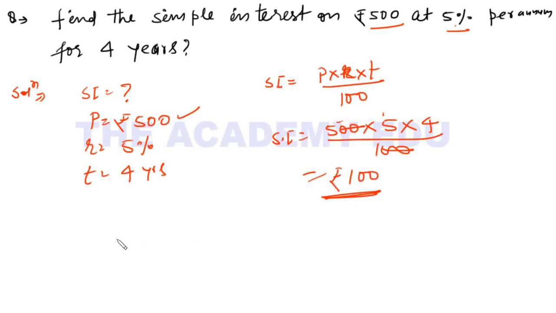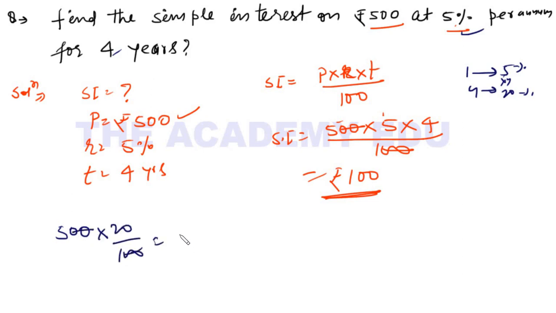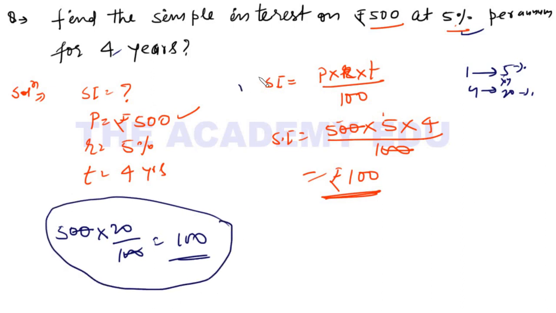Got it? And if I don't know the formula and I want to solve it without using the formula, I can do it. How? See, principal is 500, rate of interest is 5% for 4 years. For 1 year it is 5%, so for 4 years multiply by 4, 20%. So find 20% of this one. So you will get 100 rupees. So I can do it without using the formula, and I can do it using the formula. Now let's move to the next question.